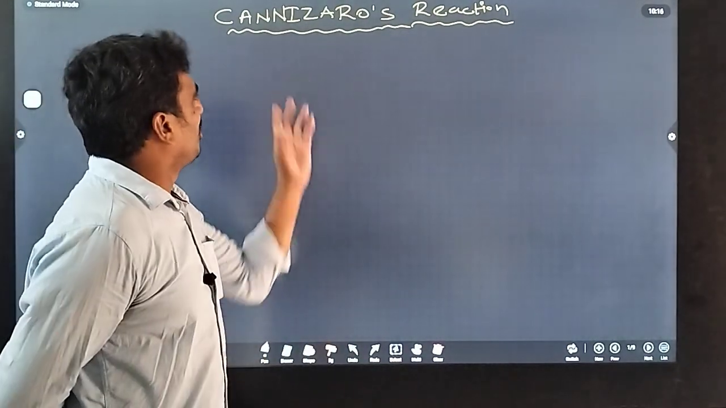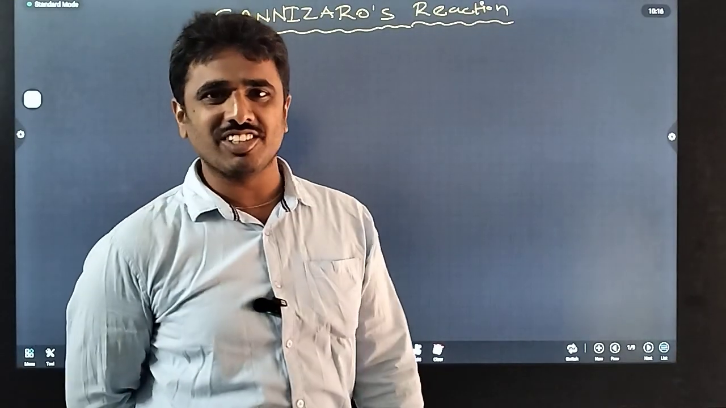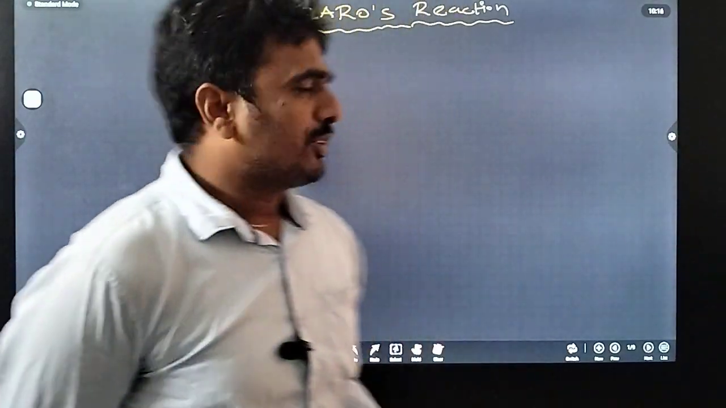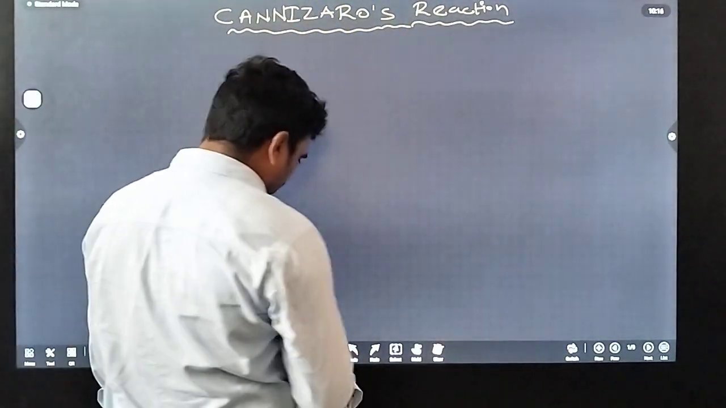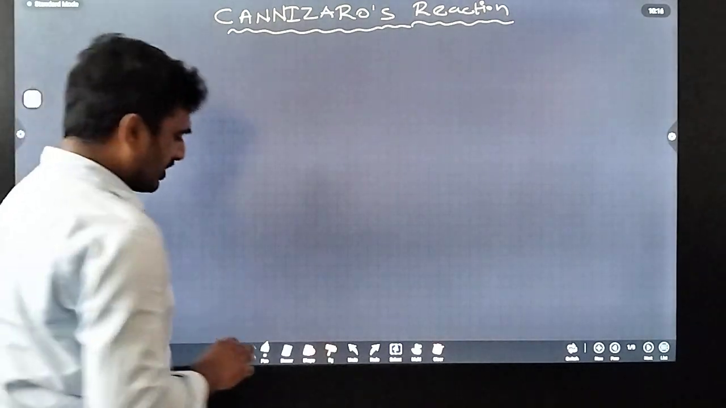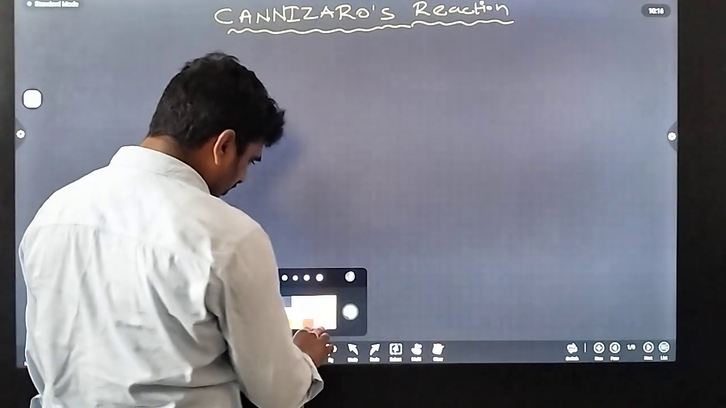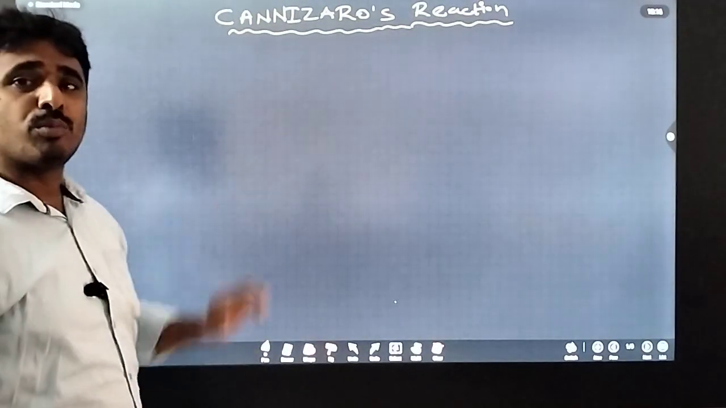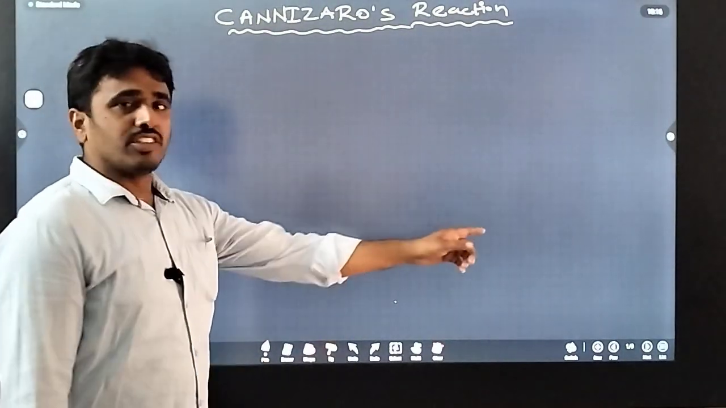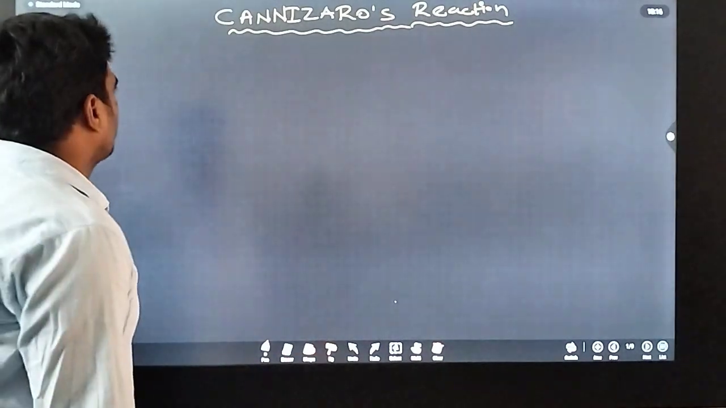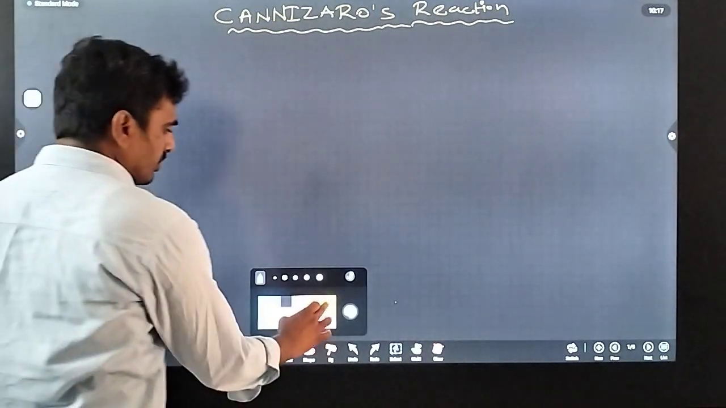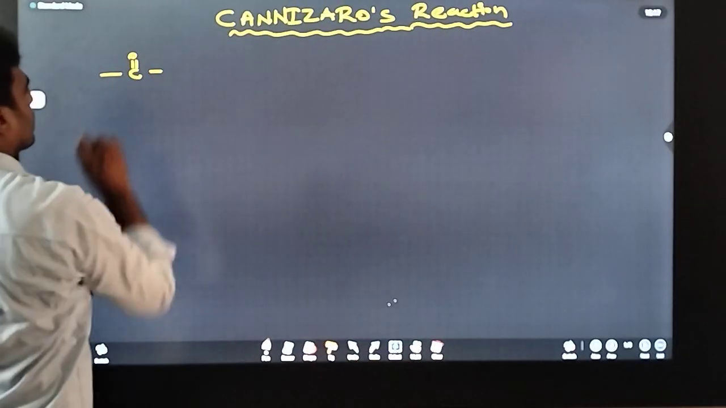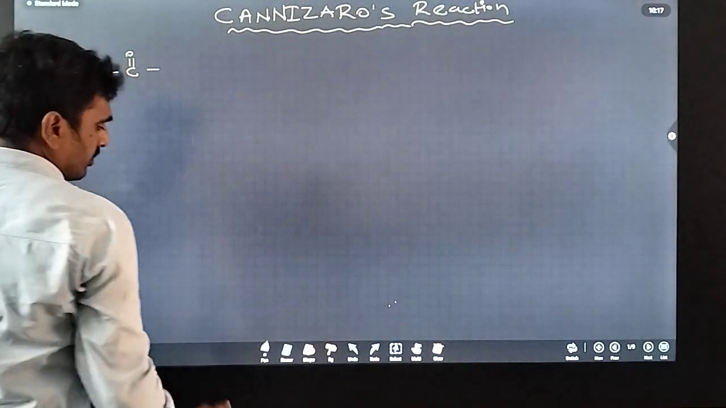Today we will discuss the Cannizzaro reaction. First, what is a Cannizzaro reaction? Which compounds are participating in this reaction? Generally, carbonyl compounds participate in the Cannizzaro reaction. So what are carbonyl compounds? Carbonyl compounds are the compounds which contain the C=O functional group.